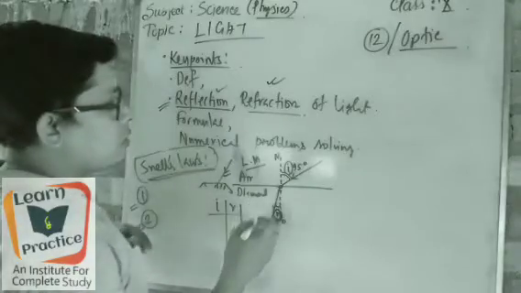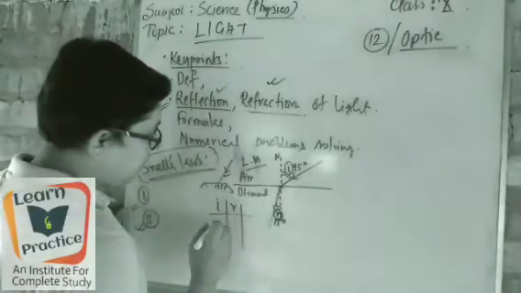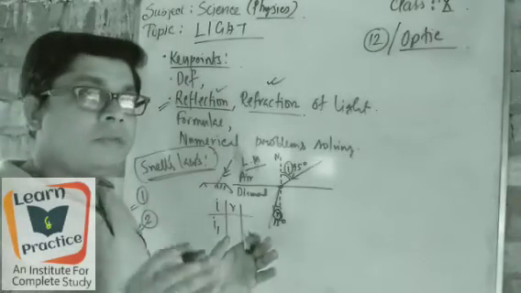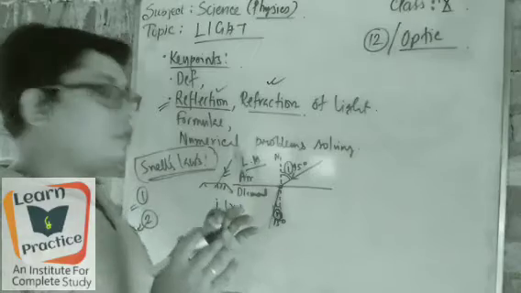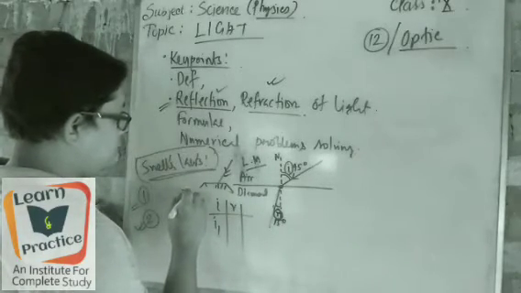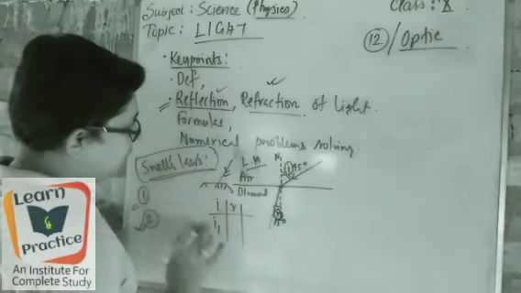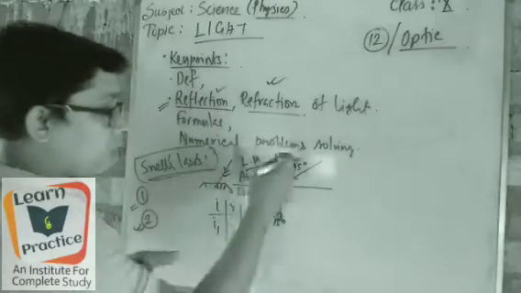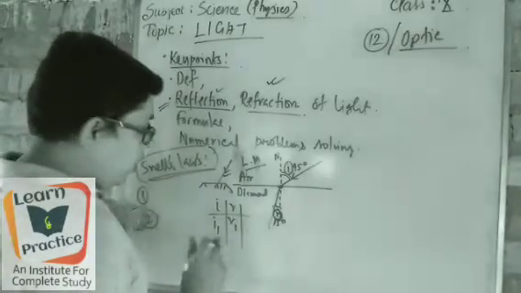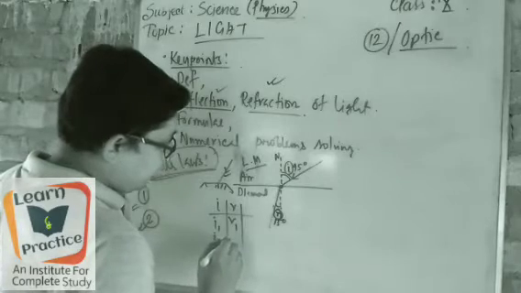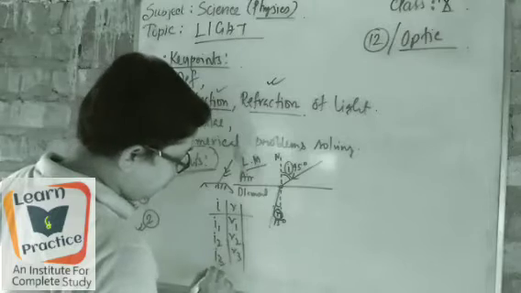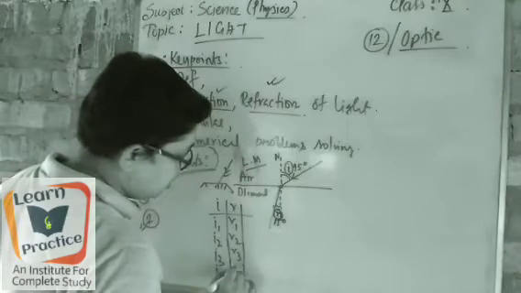If I take I1 as any number, it could be 15, it could be 20, then the calculation coming for R is R1. Whenever I take I2, it comes as R2. Whenever I take I3, it comes as R3. Whenever I take I4, it comes as R4.